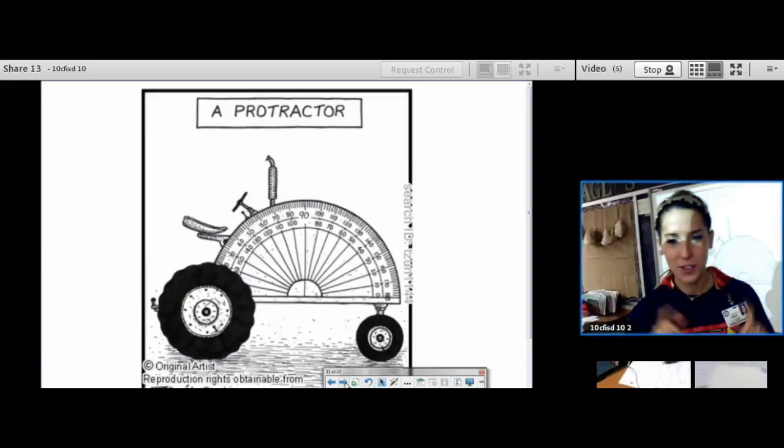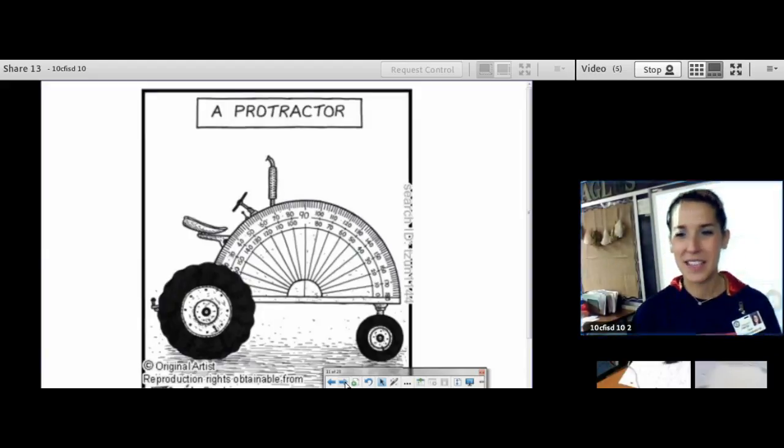Get it? A protractor. So it's a protractor turned into a tractor.